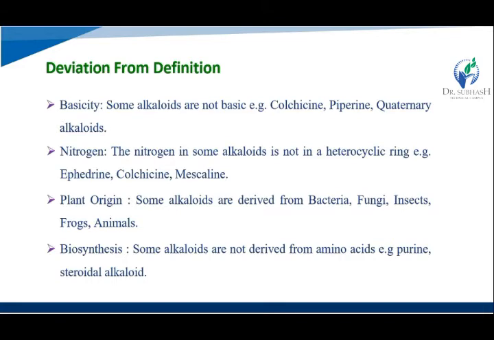Then biosynthesis: some alkaloids are not derived from amino acids, like purine and steroidal alkaloids. Also some alkaloids do not have a nitrogen atom, so these compounds are not derived from amino acids.